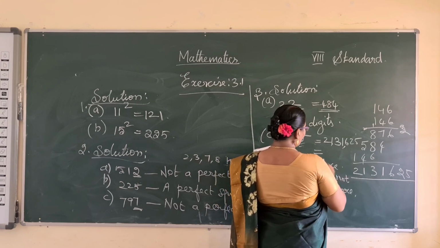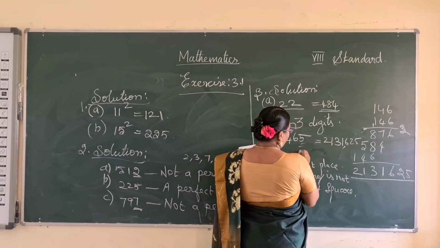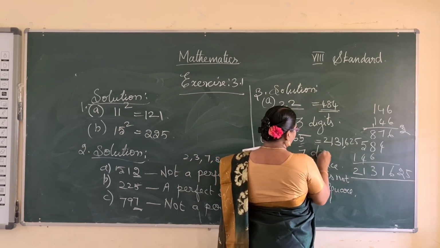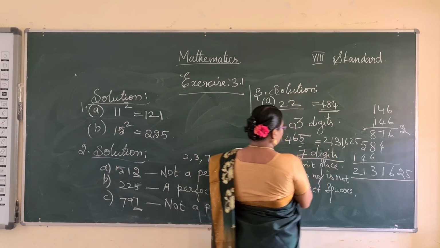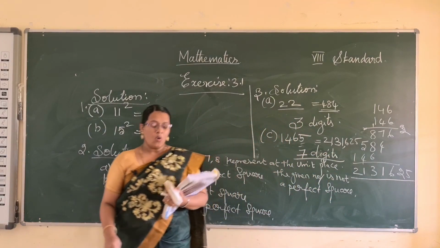So how many digits are there? 7 digits. So the remaining problems are homework.